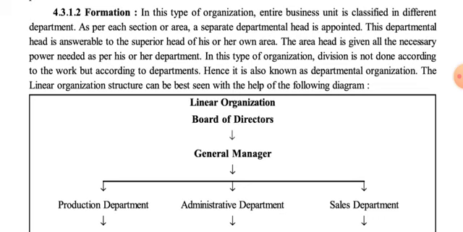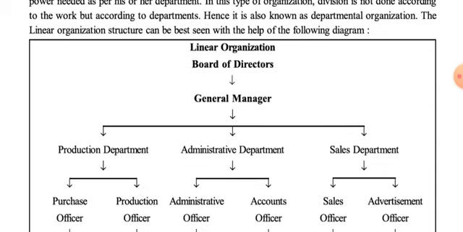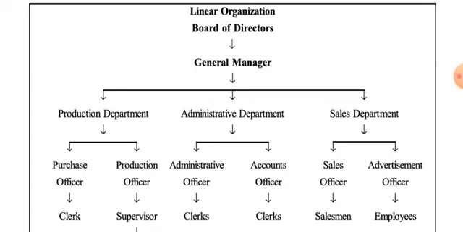Now, the linear organization structure can be best seen with the help of the following diagram. First of all, in linear organization, the highest authority is the board of directors. As we discussed in the first chapter itself, the top level management is the supreme authority of the business organization and they can select the general manager and chief executive officer.